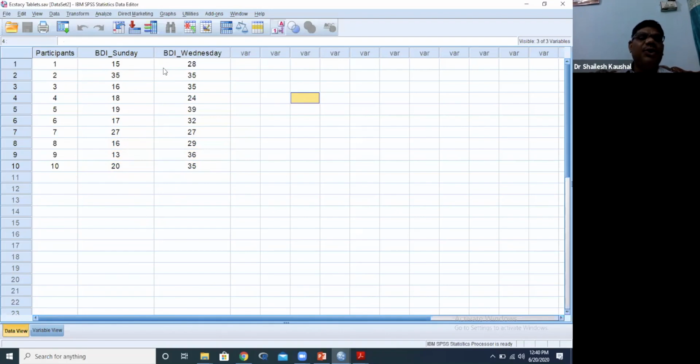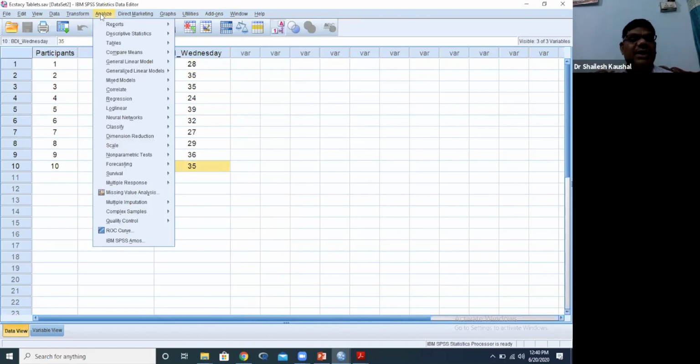the difference of this. For normality purpose, you have to keep in mind that while checking the normality of paired t-test, we will not check normality of the two variables, but we will create a new variable, means difference. We will get another column, and then we check normality. Is it clear? So first of all, we will take the difference of these two observations and then check the normality. We will not check normality directly on this data.